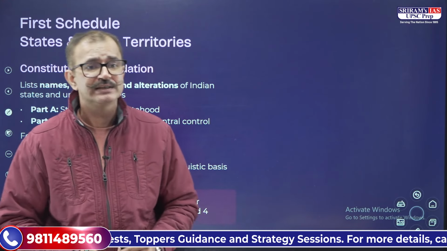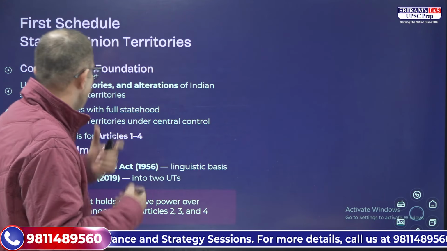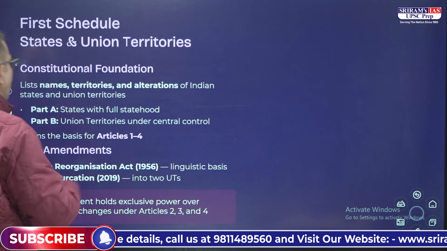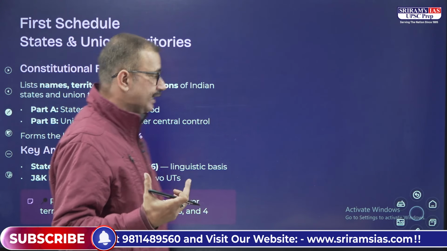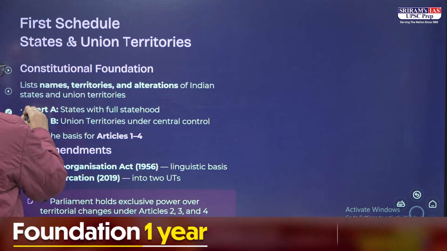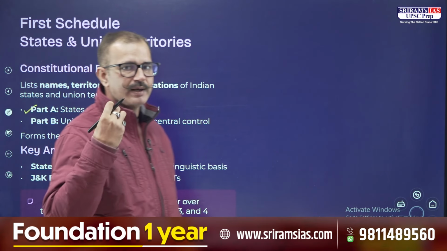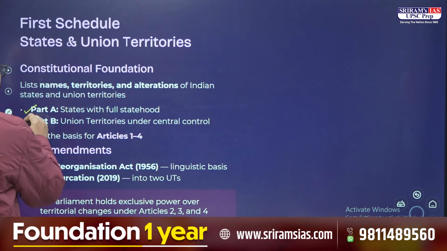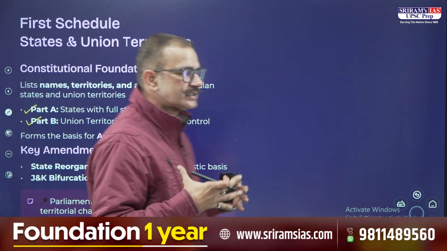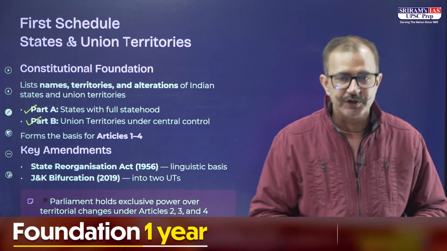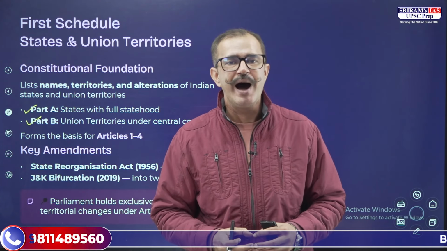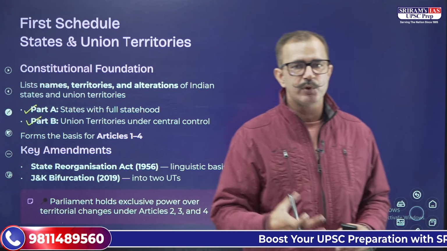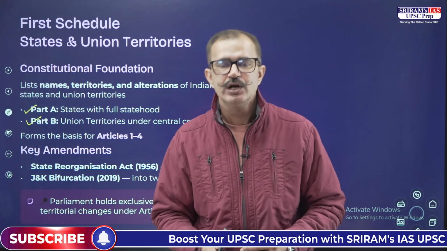Now, the first schedule is about the states and union territories, which lists the names, territories, as well as the alterations of the Indian states and the union territories. We have part A, where the states which have been given full statehood have been mentioned, and we have part B, where union territories which are under the central control have been mentioned. When I was talking about part 1 of the constitution, we spoke about article 2 and article 3.